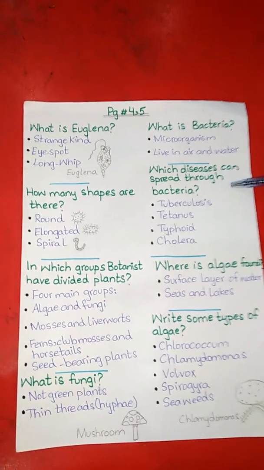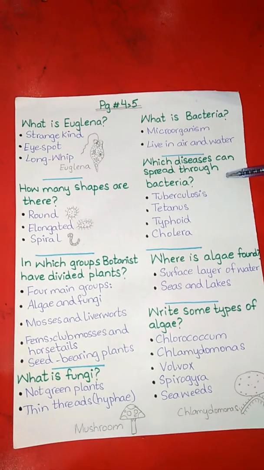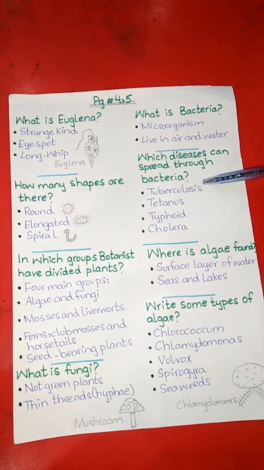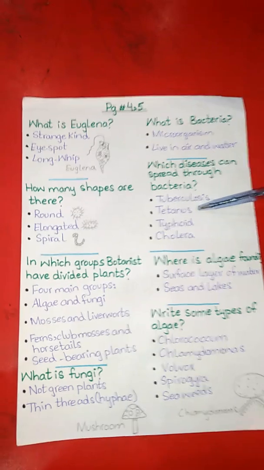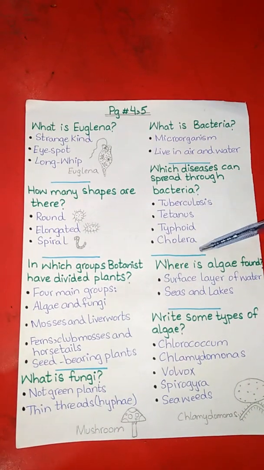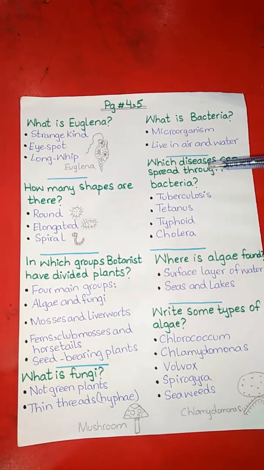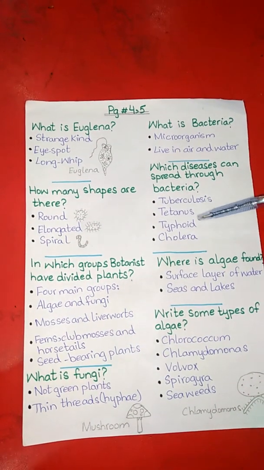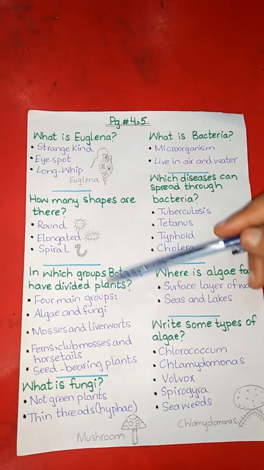Which diseases can spread through bacteria? The first disease that can spread through bacteria is tuberculosis, the second is tetanus, the third is typhoid, and the fourth is cholera.